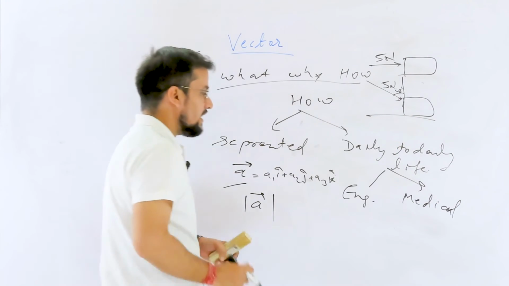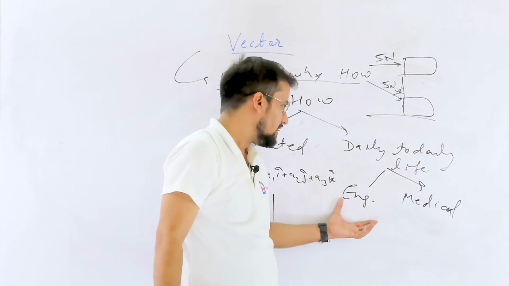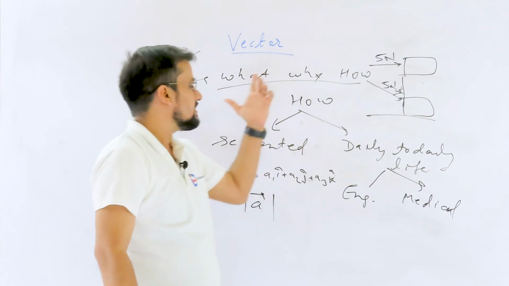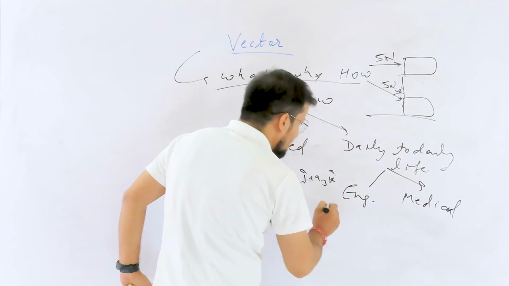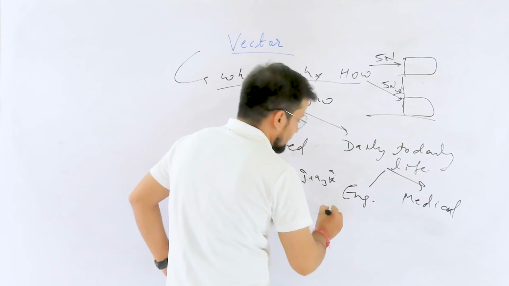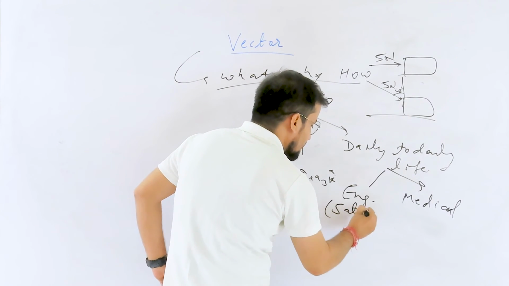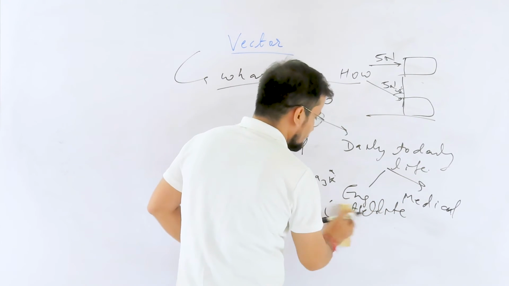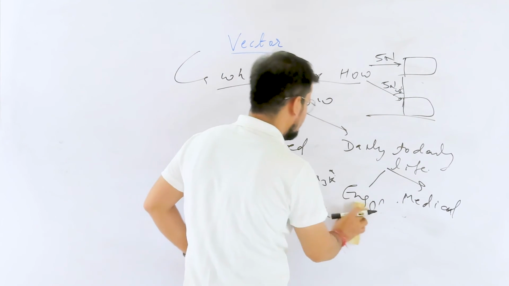If you are from the engineering background, then the best example of vector is that it is used inside satellite communication.